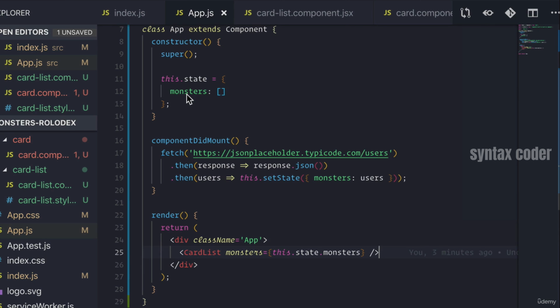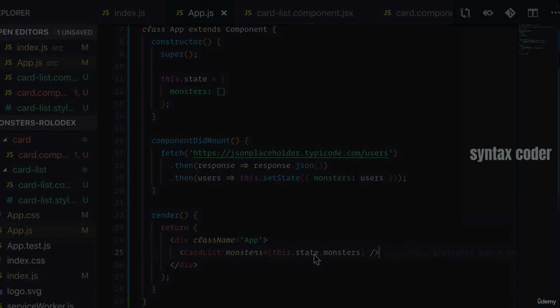We have state, which often is something that changes because of user interaction. Well, what changes because of user interaction? The monster changes because when we click refresh on a page, we update the state monsters from an empty array to a filled-in users. Now, this state trickles down our component tree as props to whoever needs it.